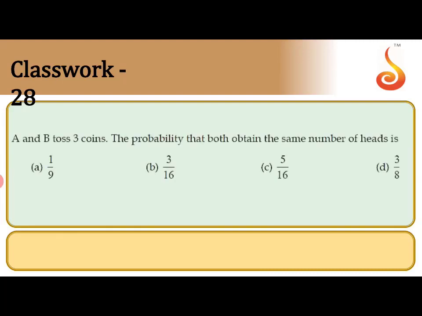So next question. A and B toss 3 coins. The probability that both obtain the same number of heads. This is a little tricky question. A and B toss 3 coins. The probability that both obtain the same number of heads. Suppose A gets 1 head, B should also get 1 head. If A gets 2 heads, B also 2 heads. A gets 3 heads, B also 3 heads. If A is all tails, B also all tails. These are the different combinations we get here.